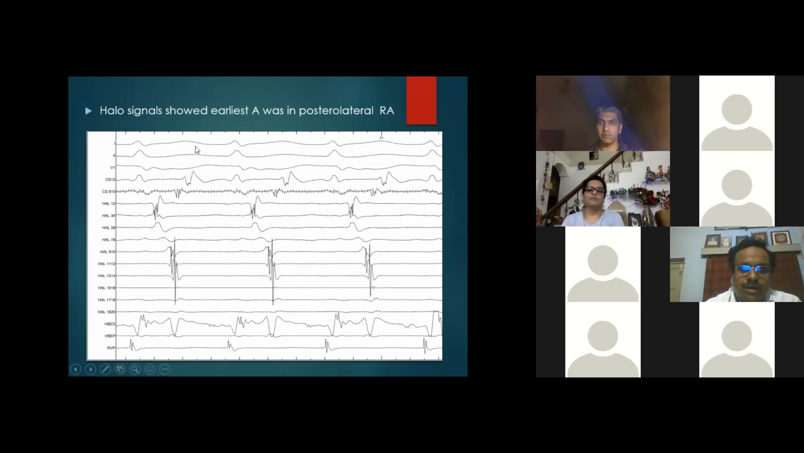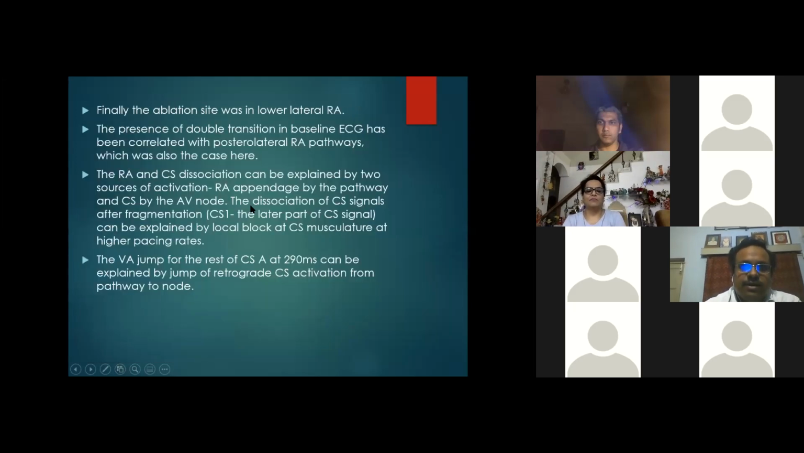After putting the halo, the earliest A was found in the right posterolateral RA. So ablation was done in that area only. The case importance is that the presence of double transition, people have said, may be associated with posterolateral RA pathways, which is also the case here.